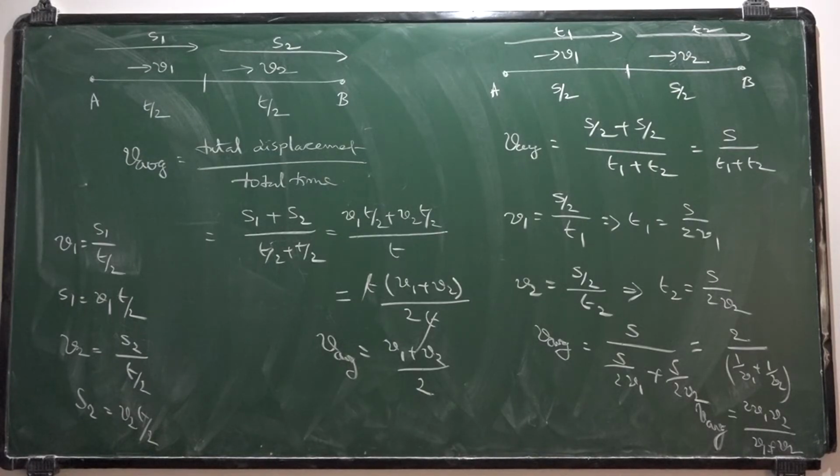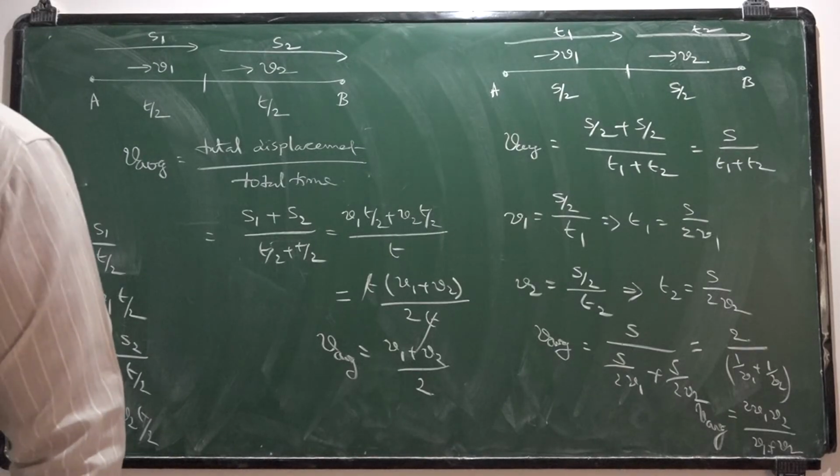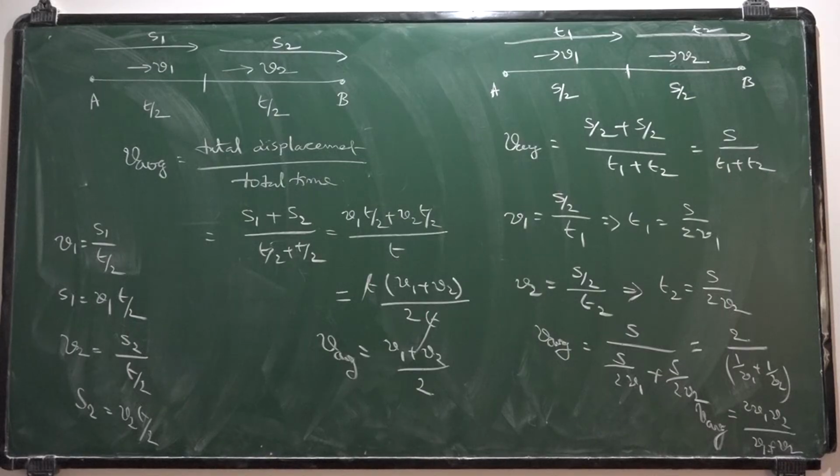If it is covering half of the time with V1, remaining half of the time with V2, then average velocity is defined as V1 plus V2 by 2. So in this way, we may apply the concept of average velocity and uniform motion concept to find the required results. I hope everybody understood till this part what I discussed.